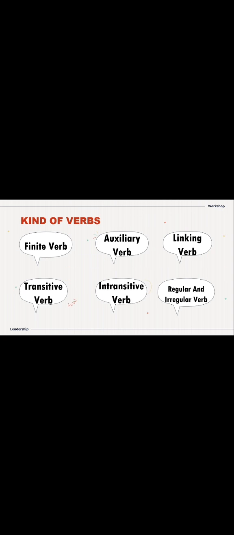And here there are kinds of verbs. For the first, that is finite verb. For the second is auxiliary verb. And the third is linking verb. For the fourth is transitive verb. And for the fifth is intransitive verb. And for the last, regular and irregular verb.